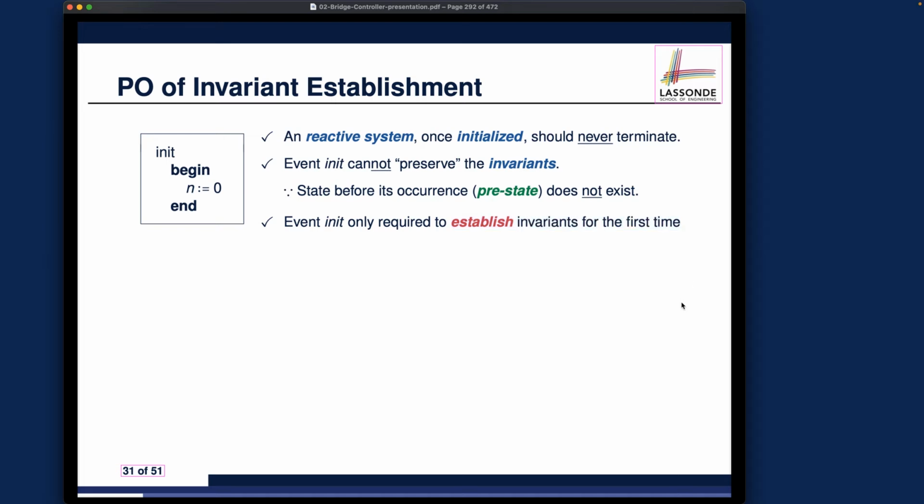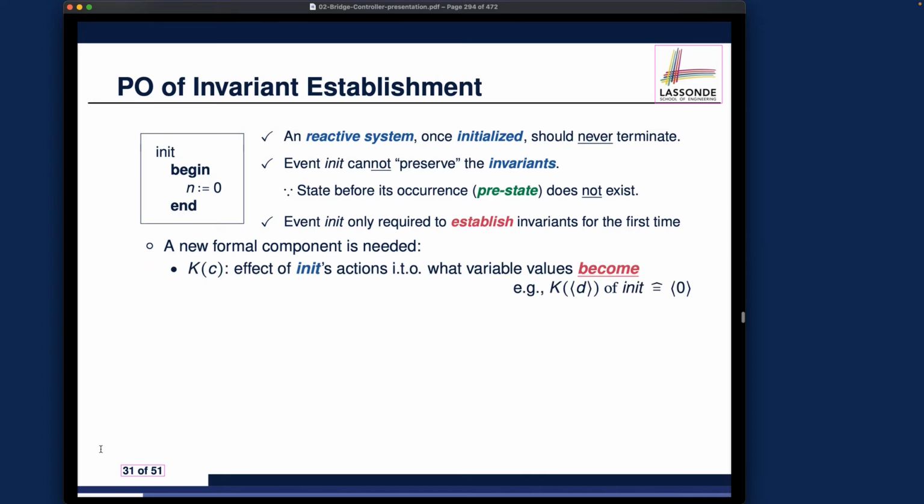Now let's try to formulate the proof obligation for invariant establishment. We need some new components to formulate this properly. Just one new formal component will be needed. For the other formal components, you can refer to the earlier slides when we spoke about invariant preservation. We're going to use some of them as well. But this is the new one. The textbook simply used the capital K. I'm not exactly sure what K stands for. If I find out later, I'll let you know.